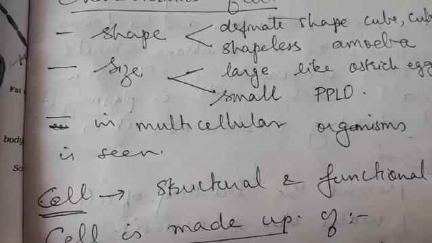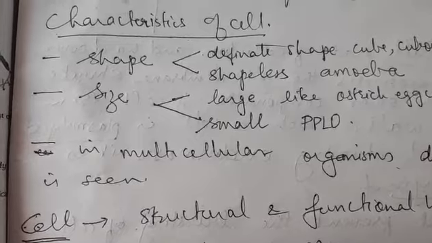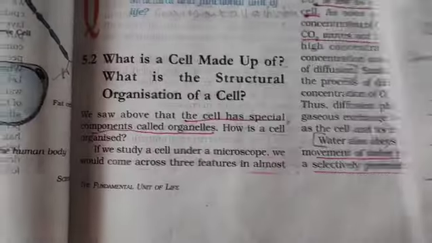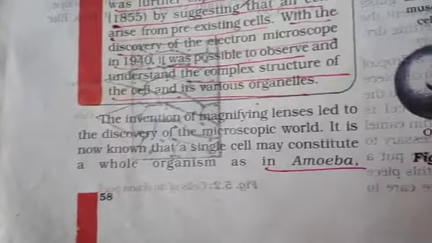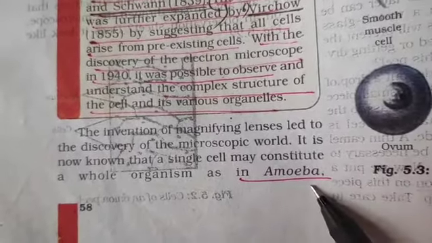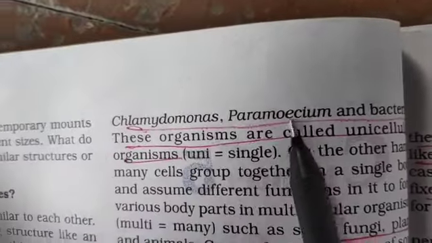Okay, till here, I hope this much of the topic is clear to you all. So in the textbook, where do you come across all this? Unicellular organisms like amoeba, examples are there: amoeba, Chlamydomonas, Paramecium.